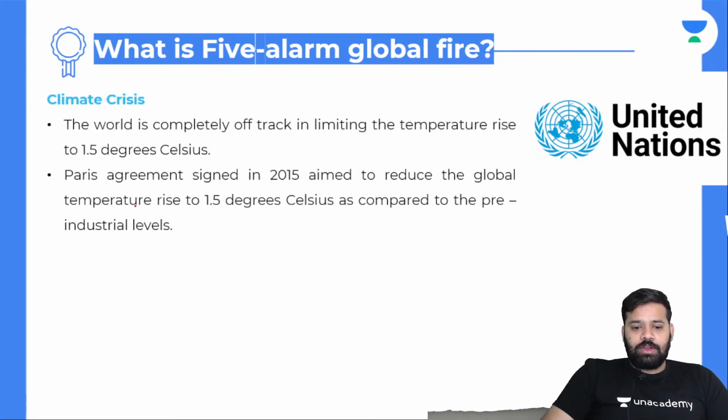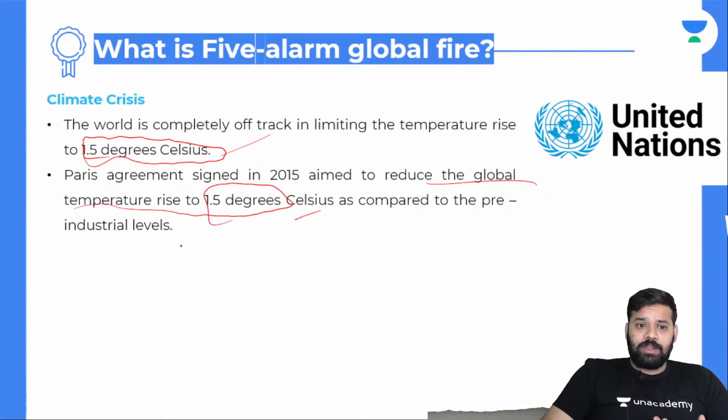Going forward, about the climate crisis, the world is completely off track in limiting the temperature rise to 1.5 degrees Celsius. So this is the Paris Accord or Paris Agreement. This was signed in 2015. What is the agreement that was signed in 2015? To limit the global temperature rise to 1.5 degrees Celsius as compared to industrial levels.